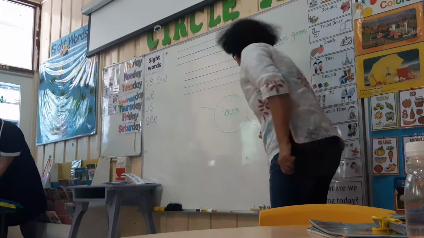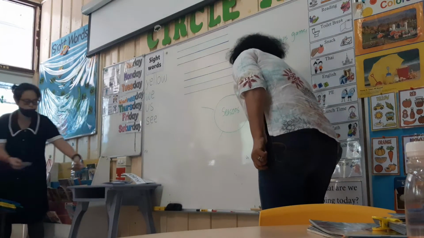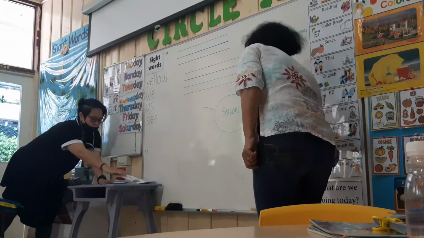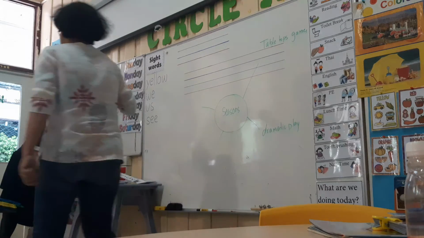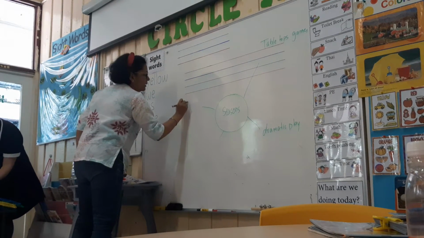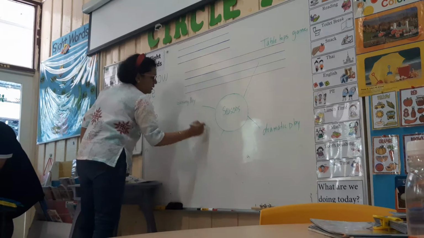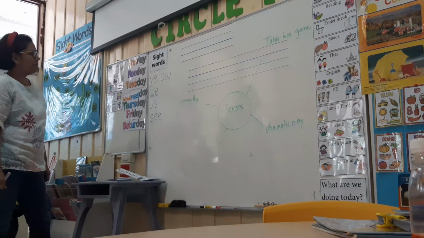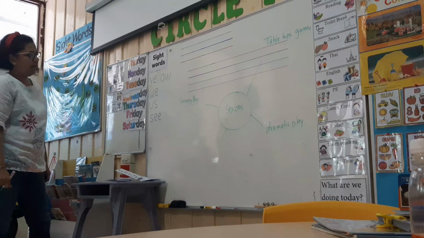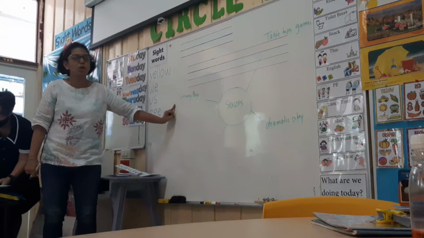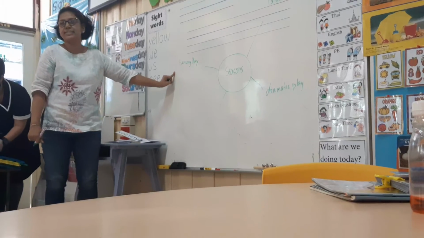I can do a dramatic play, so I put the dramatic play over here. Then I have sensory play. So I have tabletop game, sensory play, dramatic play, and I can have some more things into it. And then I will decide how I will use these things to enhance my learning of math, science, and English.